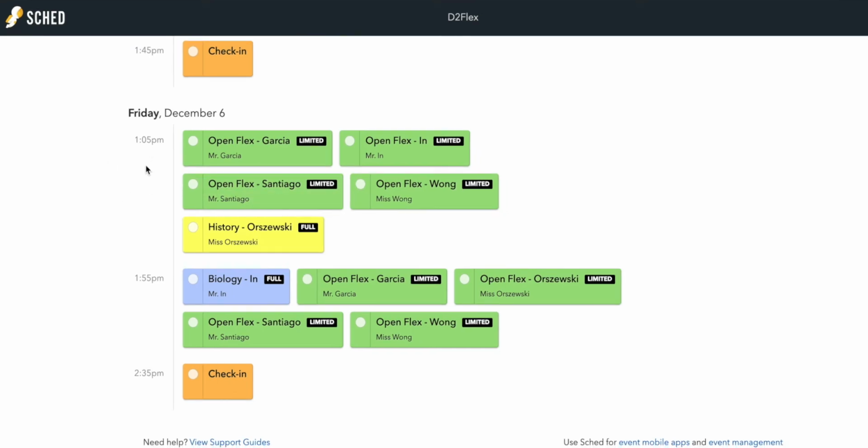But you will notice that on Friday, Miss O's section has been selected for her. So you will need to go to Miss O's section. If you are not in Miss O's section, you'll have a choice between any of these 4 sessions that are open with Mr. Garcia, Mr. N, Mr. Santiago, or Miss Wong. And then finally, we're going to go down to 155. This is for Friday, December 6th. The only forced session is the biology.